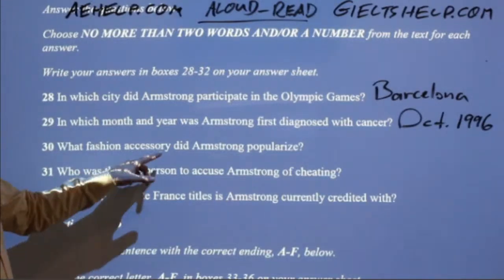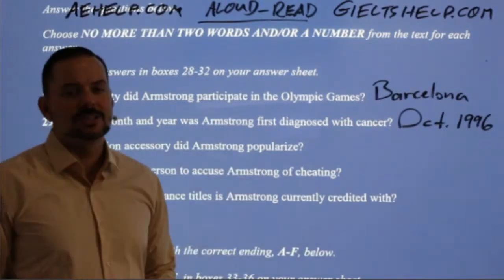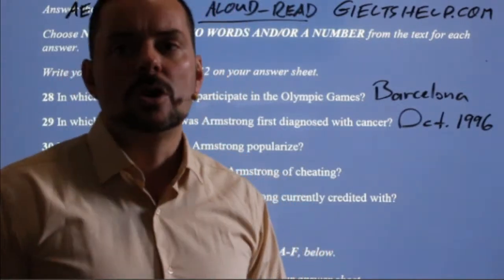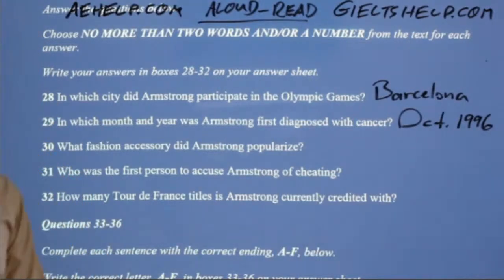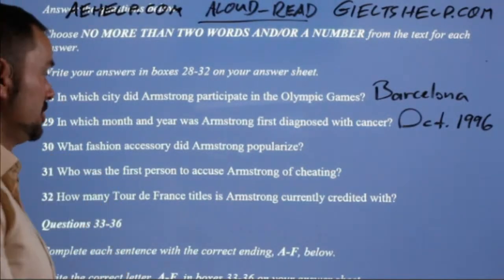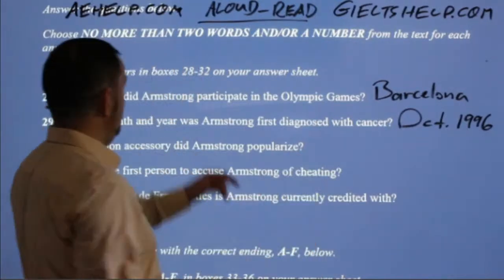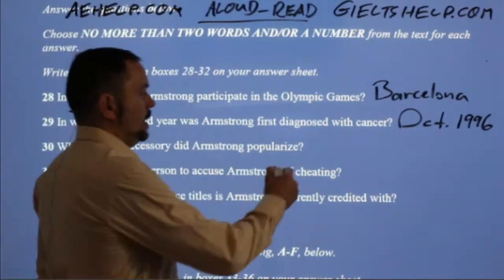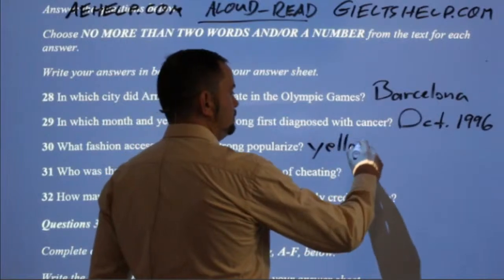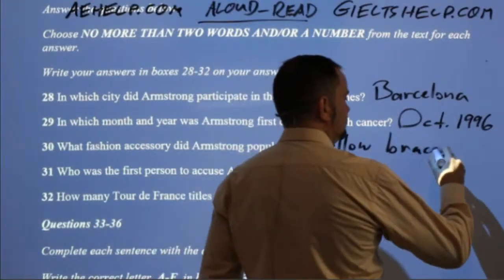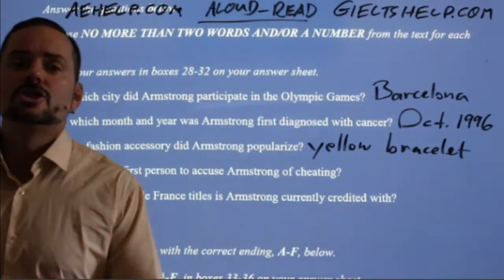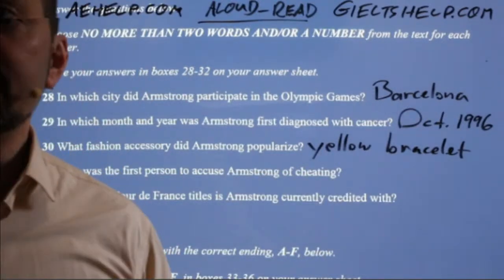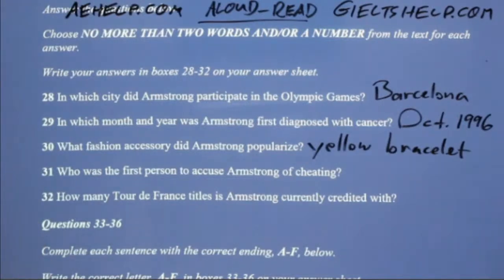What fashion accessory did Armstrong popularize? This should have been very visual. It got repeated several times, so you should be able to figure this out. Amrita says it was a yellow bracelet. Yeah, and the color is very important here as well. It's 2 words and or a number, right? So you need to be specific. So it's yellow bracelet. Okay, and again, if you're not sure about the spelling, just go back and check the text. Okay, and yeah, Nick Hill, you can write it all capital letter, okay, as well. Sure.